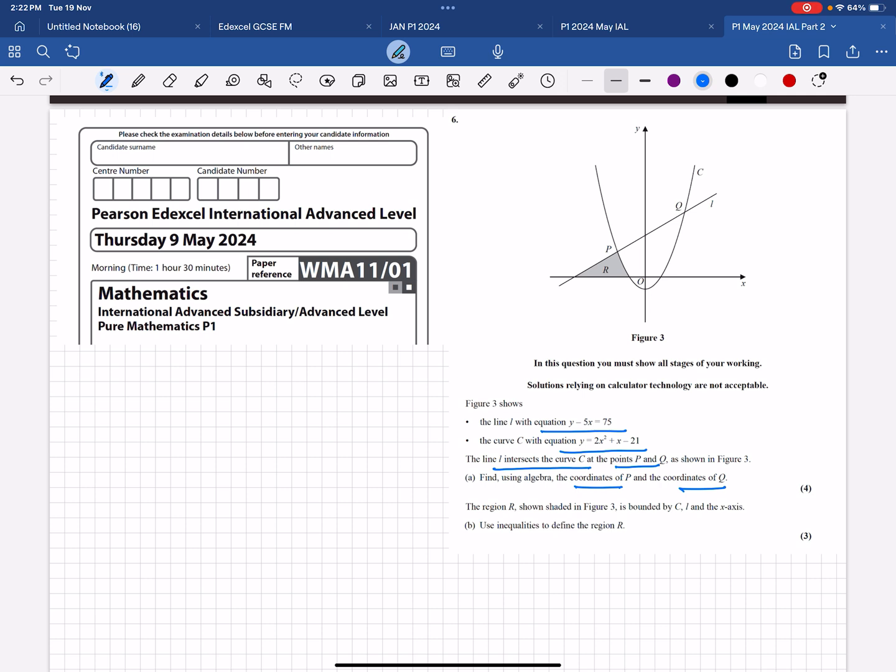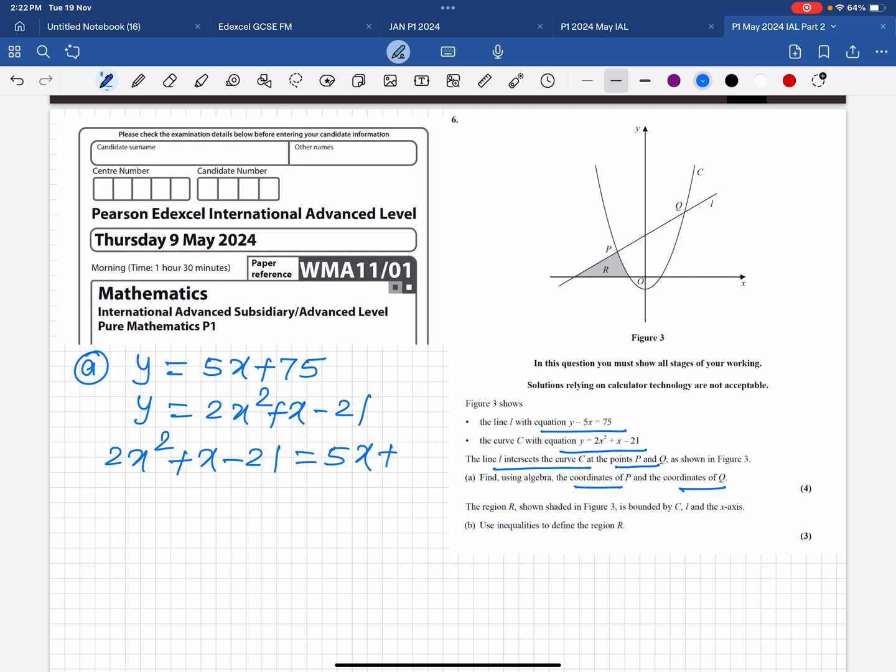So whenever you have to find the intersection, we have to equate the line and curve together. So part A: y equals 5x plus 75, and the curve is 2x squared plus x minus 21. Equate both. Bring everything to one side. Collect all the like terms. So x minus 5x, so minus 4x, and minus 96 equals 0.